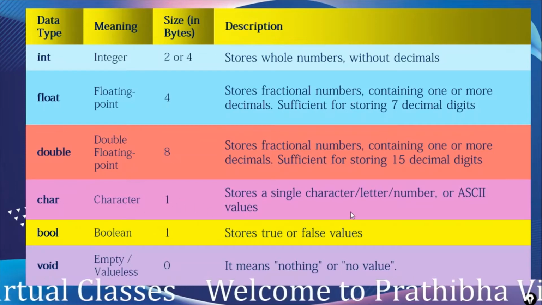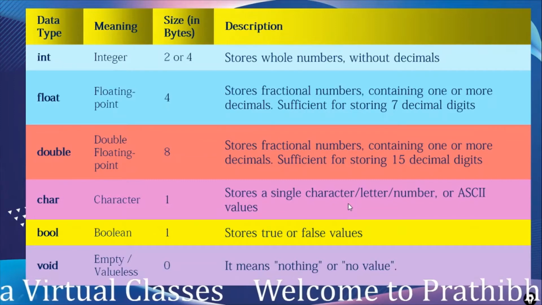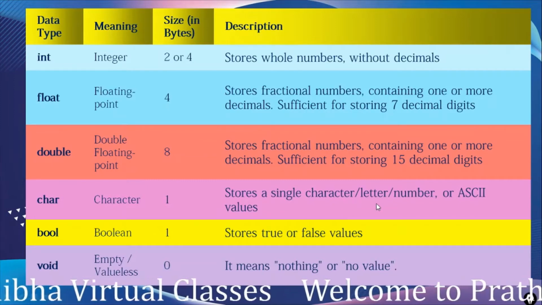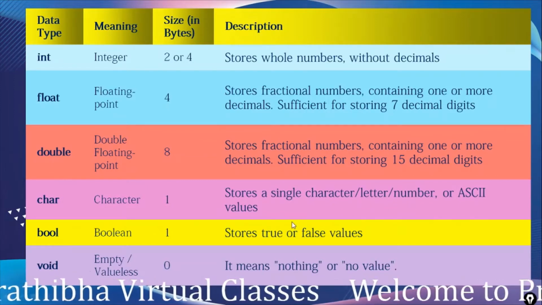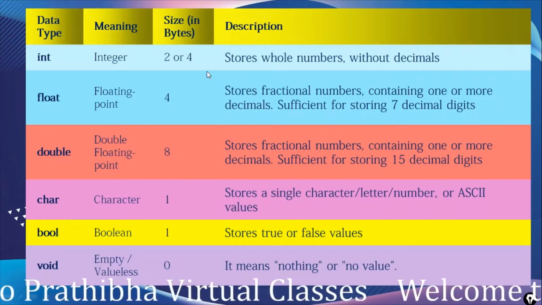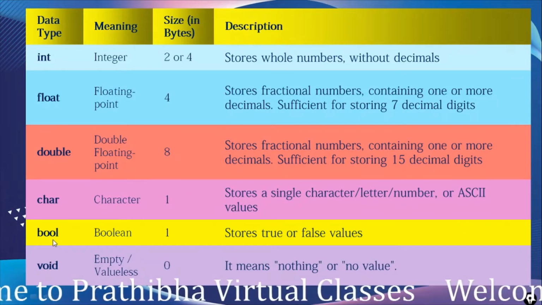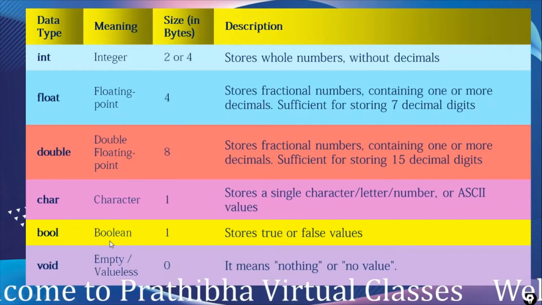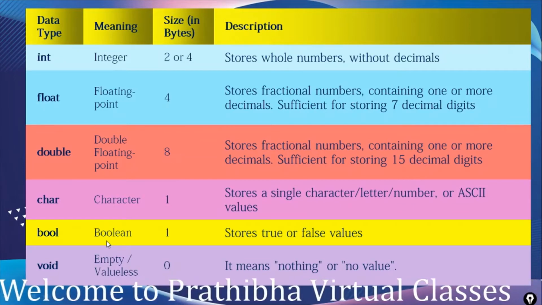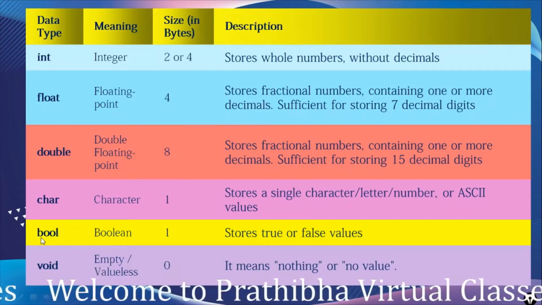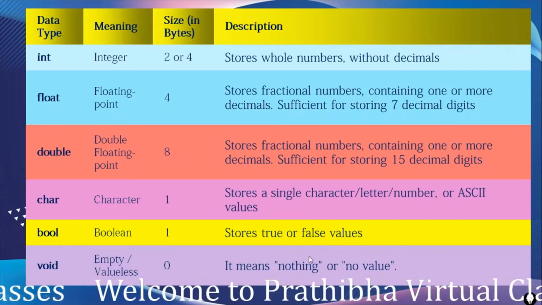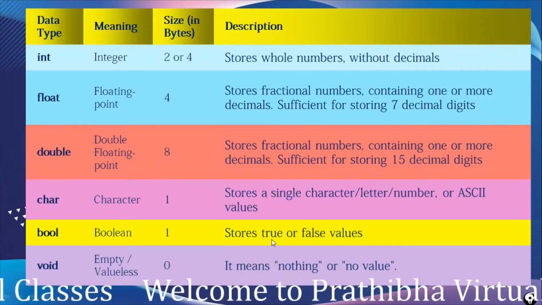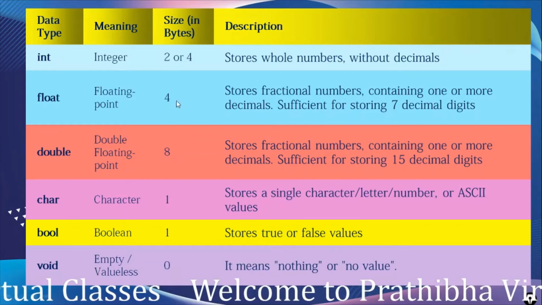byte in the memory. It stores a single character, either a letter or number, in the form of ASCII values. The next type is boolean, which can be used to store boolean data. For that, the bool type is used, which occupies only 1 byte. It stores only 2 values, that is true or false.